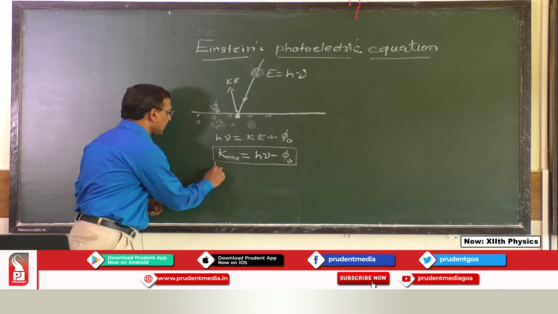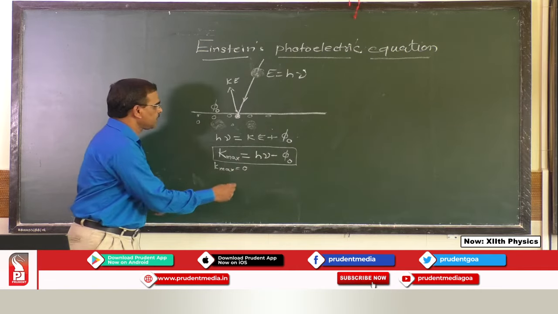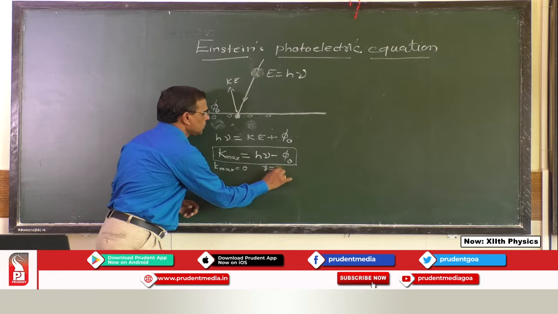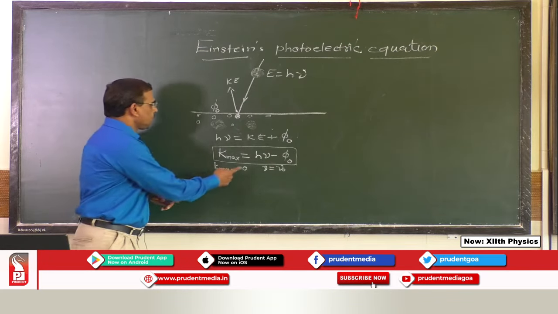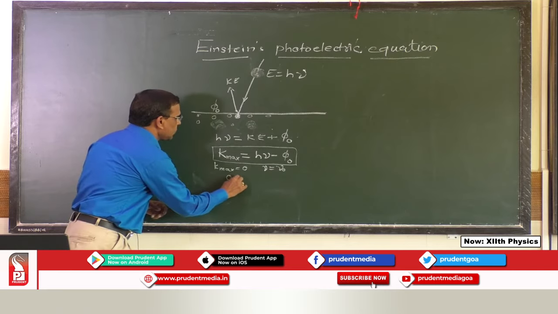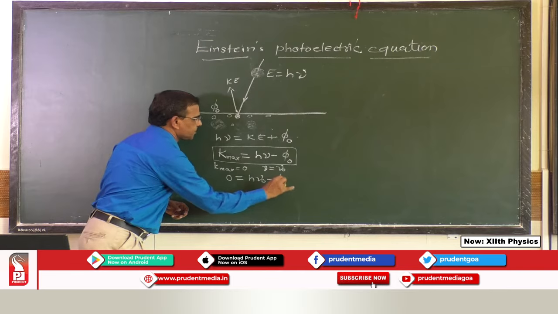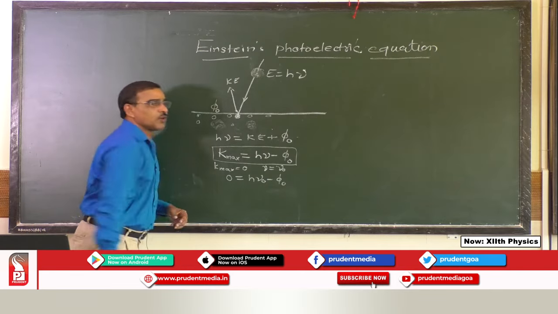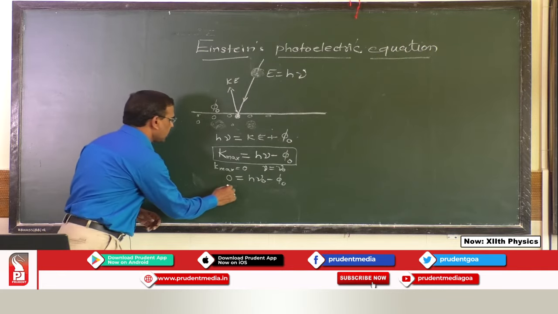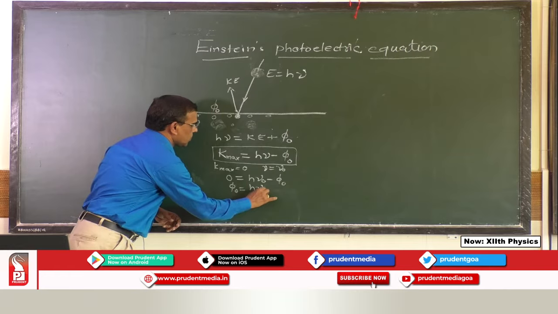So, if K max is equal to 0, this will happen for nu equal to nu 0, the threshold frequency. If I substitute this, I get 0 equals h nu 0 minus phi 0, and this gives the equation for the work function. So, the work function phi 0 will be equal to h nu 0.